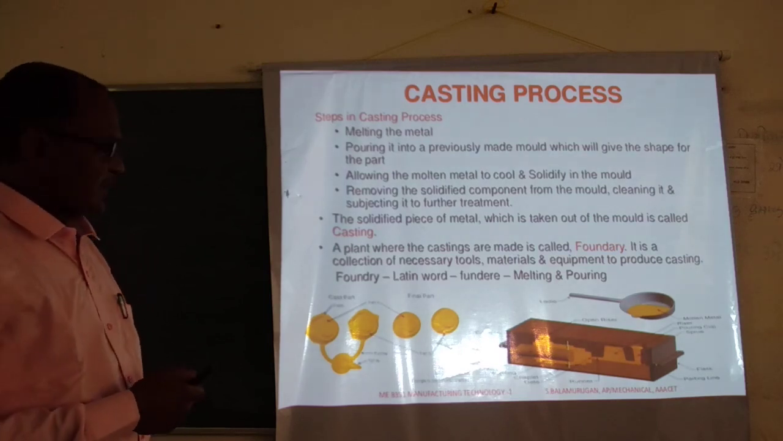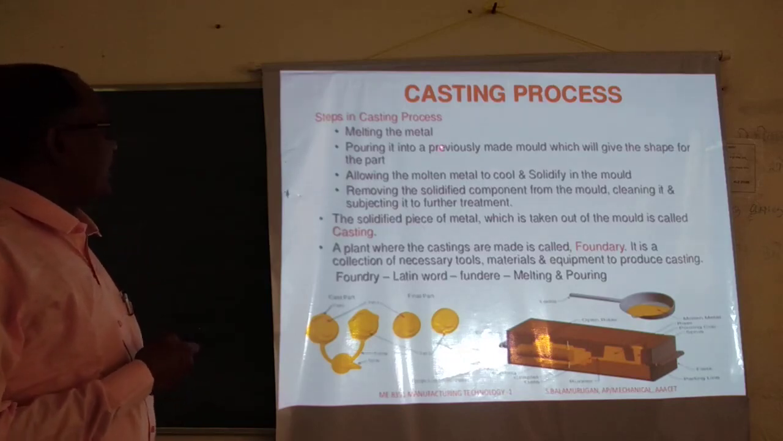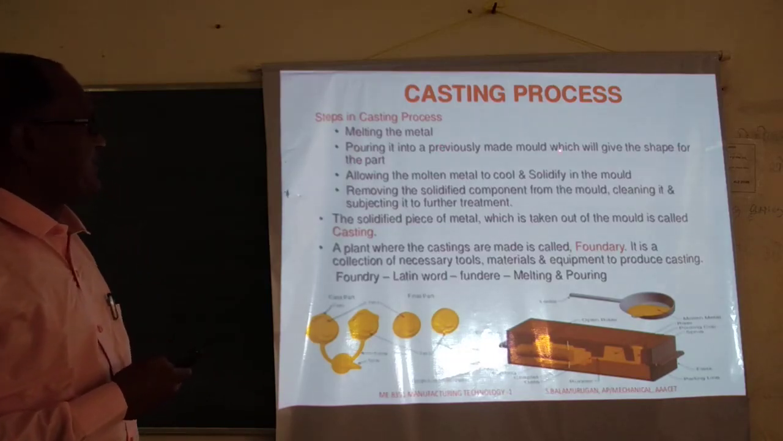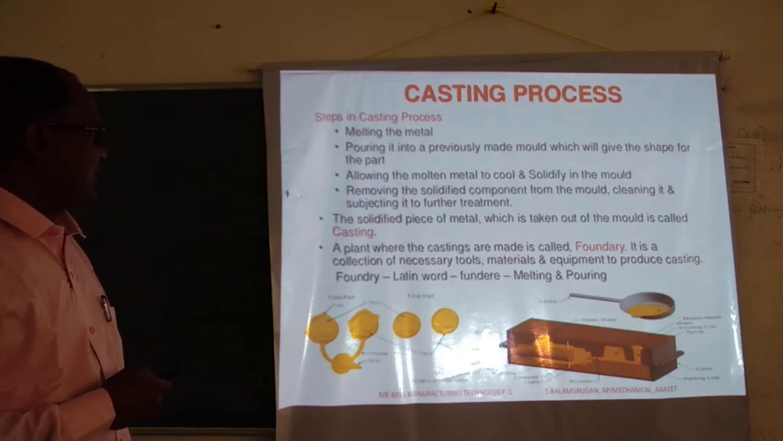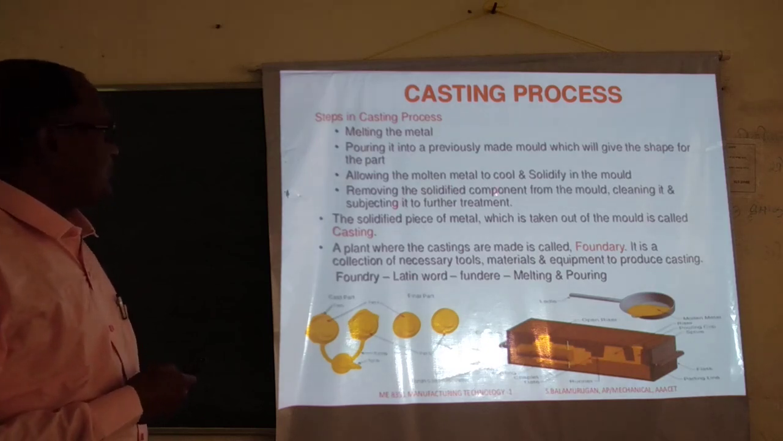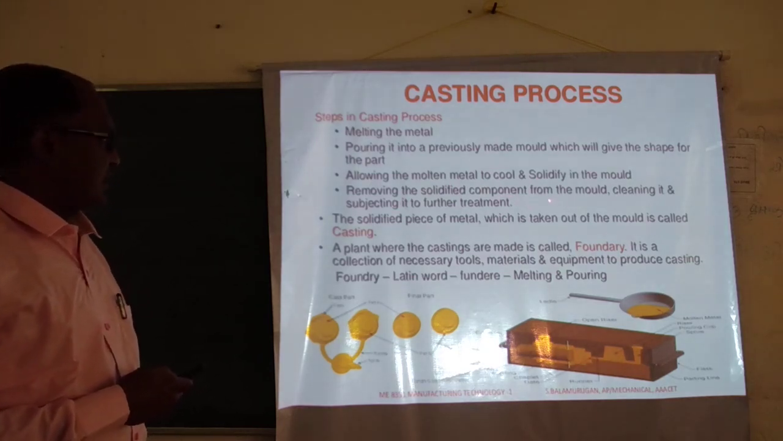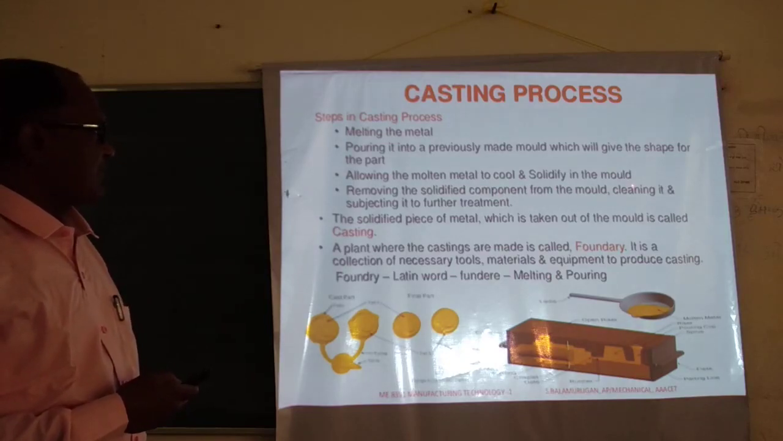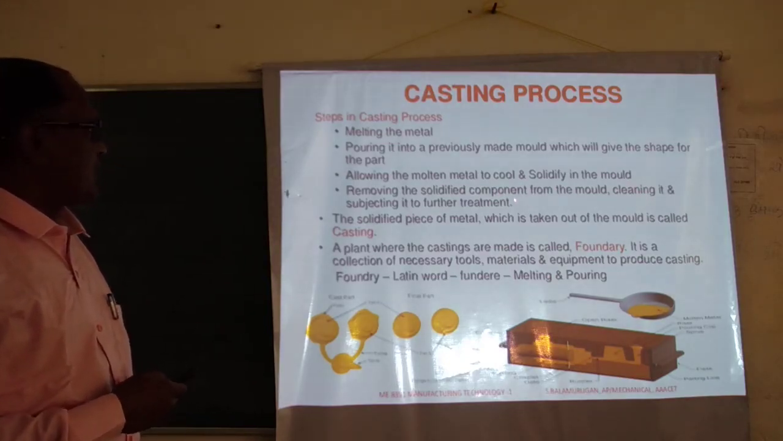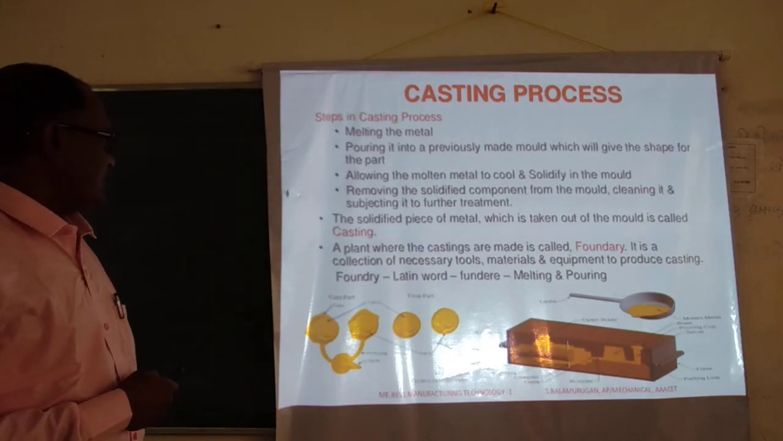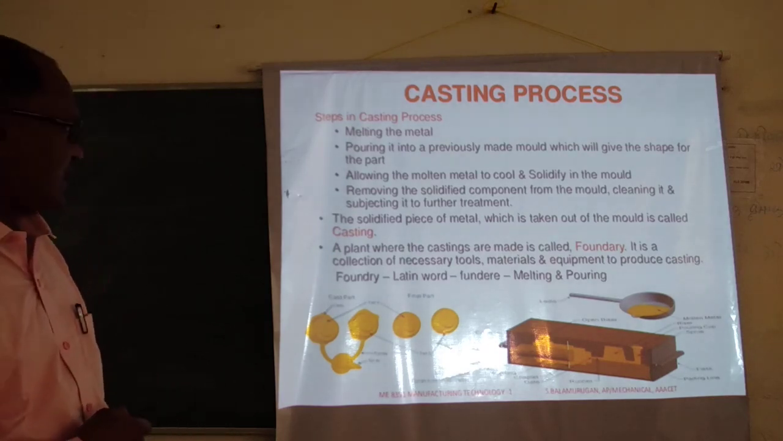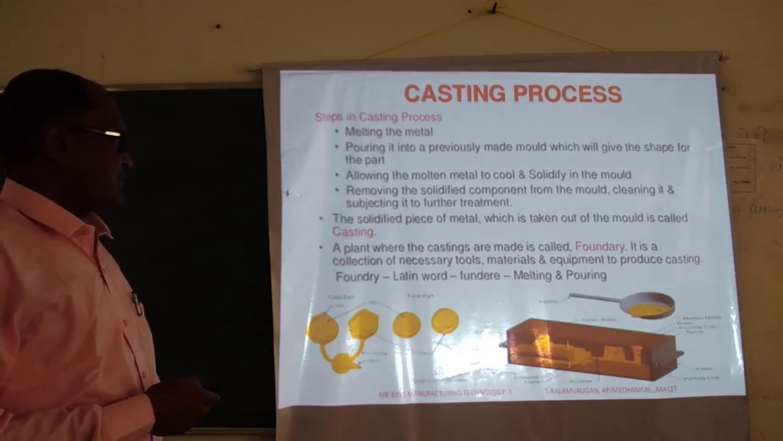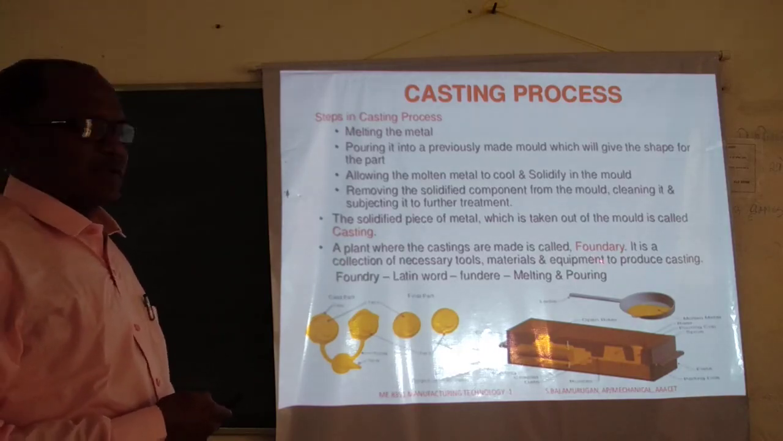Casting means what? Melt the metal, pour it into the previously made mold cavity. Allow the molten metal to solidify in the mold itself and then remove the solidified casted product from the mold cavity. Then clean it and carry out the further machining processes. So this is all about the casting. The solidified piece of metal which is taken out of the mold is called casting, and the plant where this process is carried out is called a foundry shop.